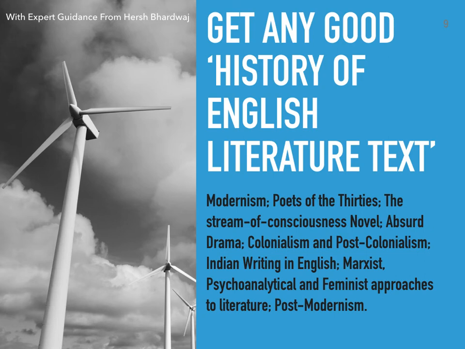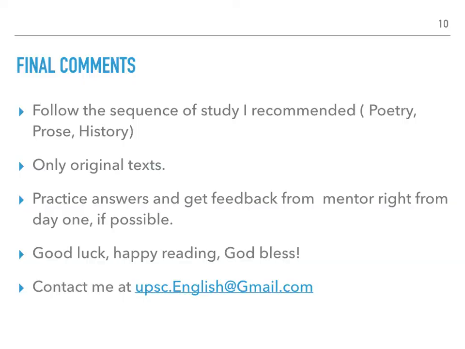When we are doing Auden, we talk about the poets of the 30s. When we talk about W.B. Yeats, again we talk about modernism. Colonialism and post-colonialism apply to the texts of Joseph Conrad and E.M. Forster. So we don't need to read them separately if you understand and do the original texts in a proper way. Final comments, folks: follow the sequence that I have recommended: poetry, prose, history.